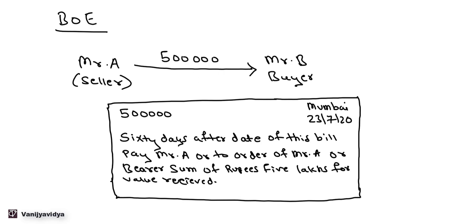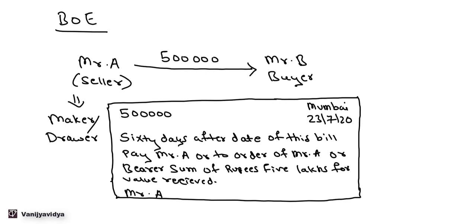This instrument is prepared by Mr. A and it is signed by Mr. A. So, Mr. A, seller, is known as a maker of the instrument or also known as a drawer of the instrument because he is the one who draws the bill.